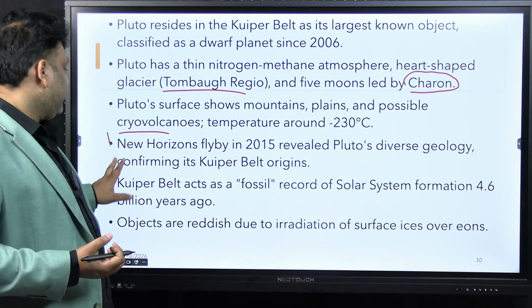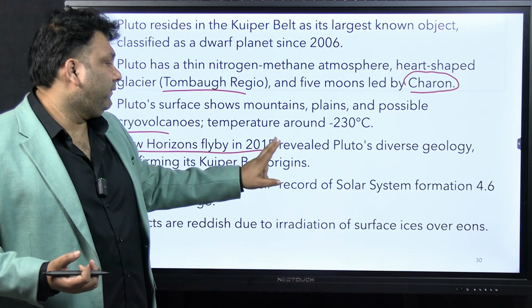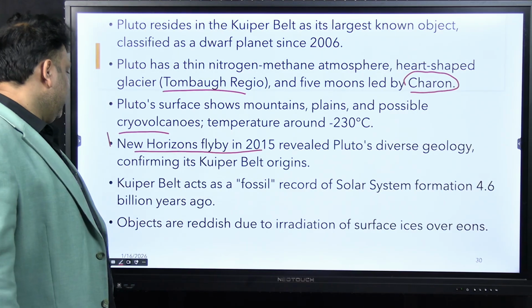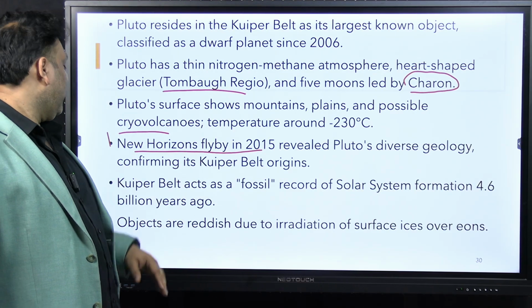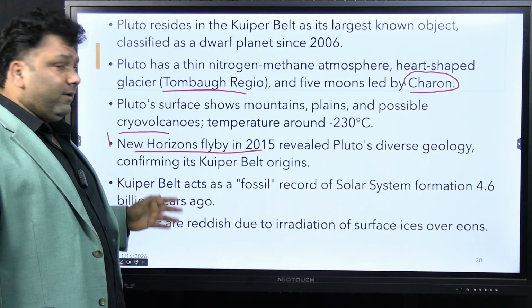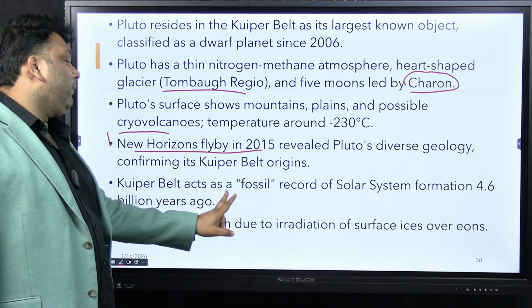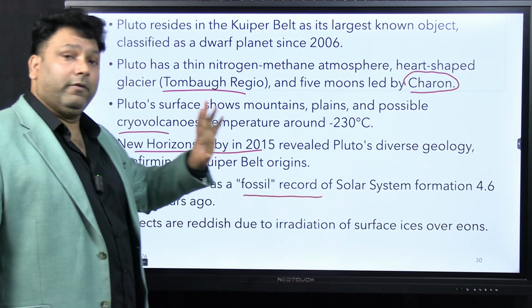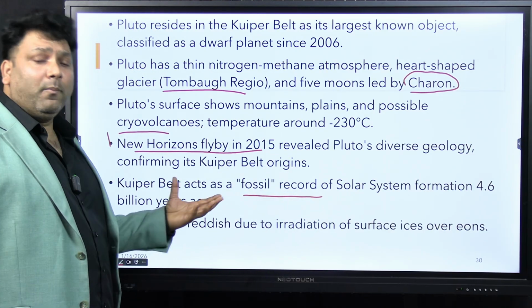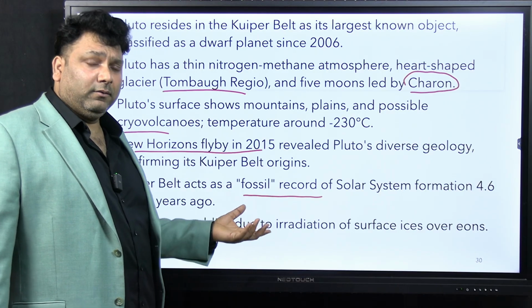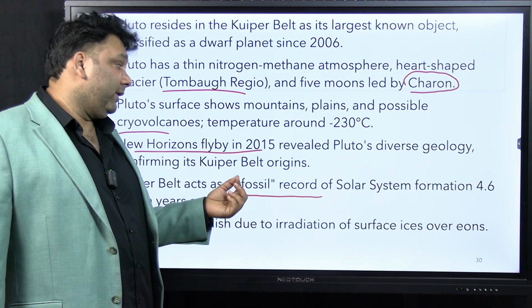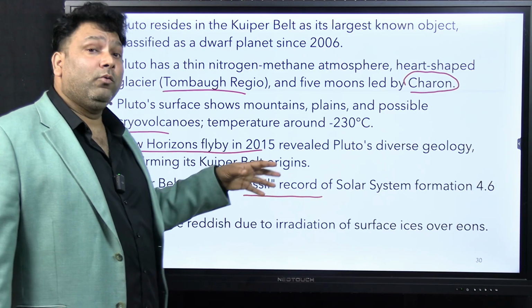And these are some of the missions. New Horizons flyby in 2015 revealed Pluto's diverse geology, confirming its Kuiper belt origins. Again, very similar to your asteroid belt, the Kuiper belt will also act as a fossil record for the solar system, because these are the objects which could not become a planet. So if you want evidence of the solar system, you can go and study them.